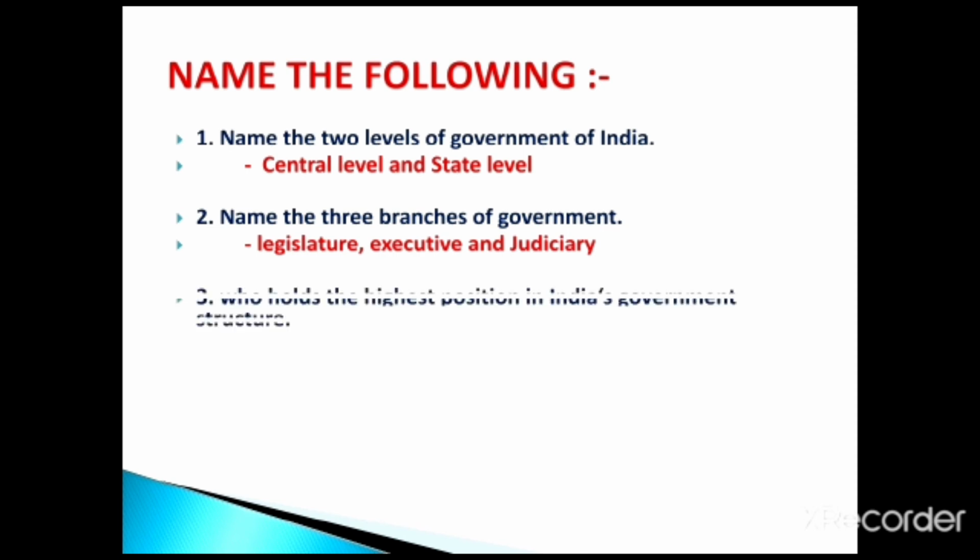The third one, who holds the highest position in India's government structure? The answer, it's Indian Parliament. So Indian Parliament holds the highest position in India's government structure.